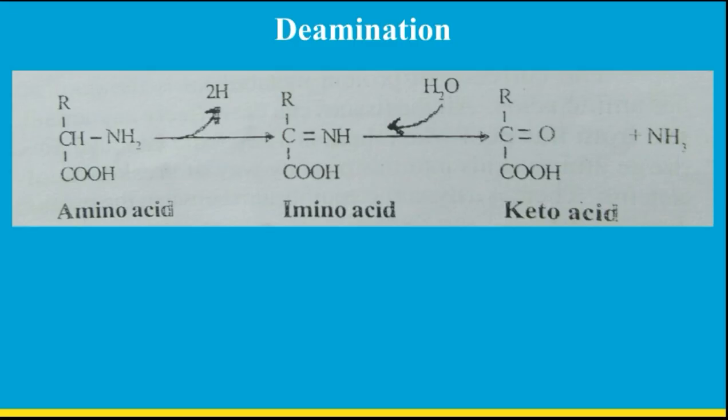There are two steps in oxidative deamination. The first step is the oxidation, or dehydrogenation, of the amino acid, resulting in the formation of an imino acid. The imino acid then undergoes the second step, namely hydrolysis, which results in a keto acid and ammonia, NH3. That is the deamination process.